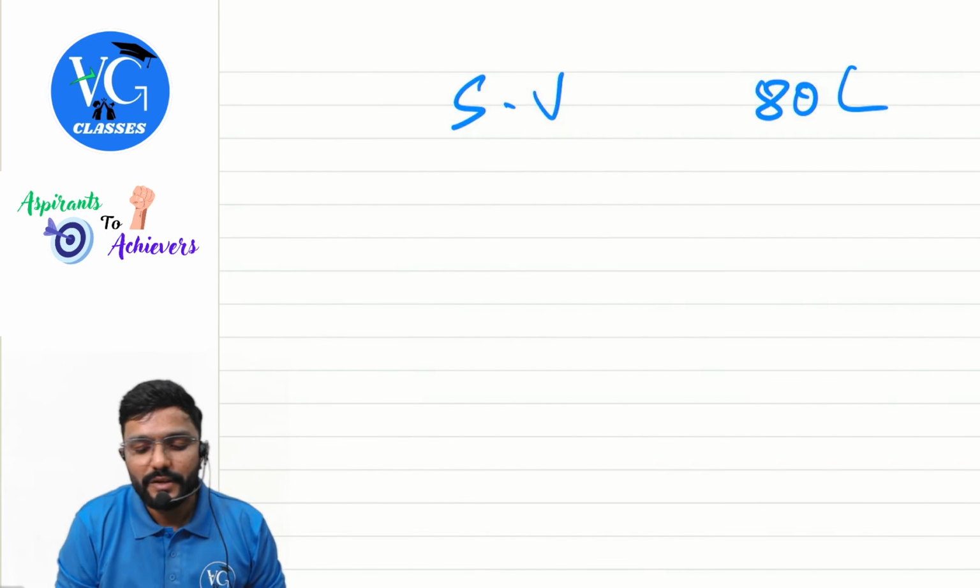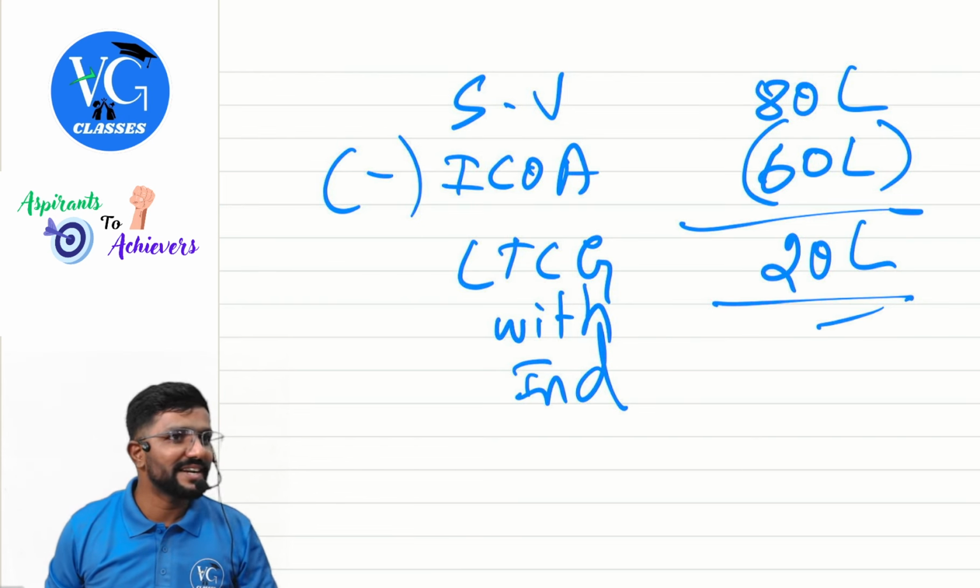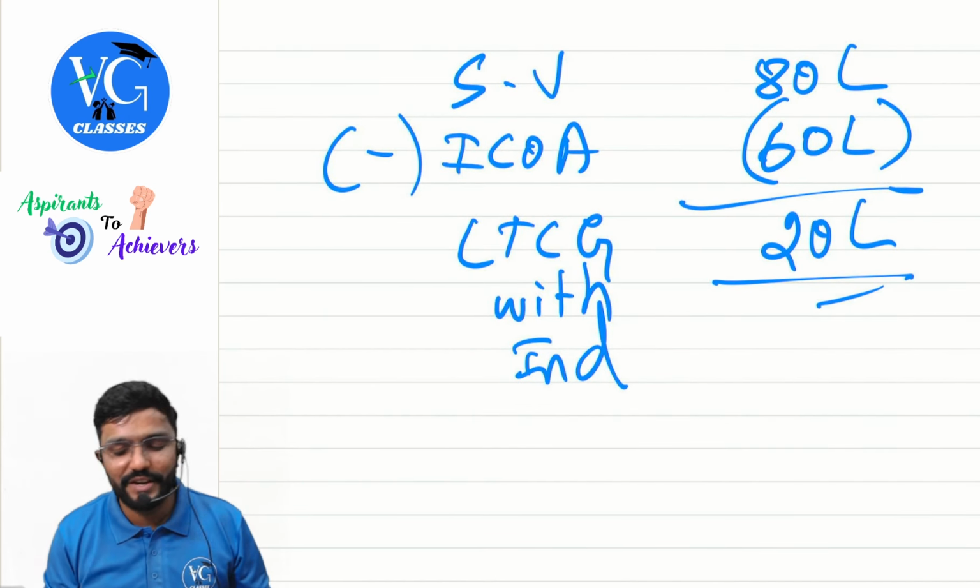Okay, sir. Now what is the long-term capital gain with indexation? 20 lakh. Now you calculate the tax. With indexation, whatever you have got, what is the tax? 20%. Or else, without indexation, what is the tax rate on it? 12.5%. So should I pay both? No, whichever is lower, go with it.